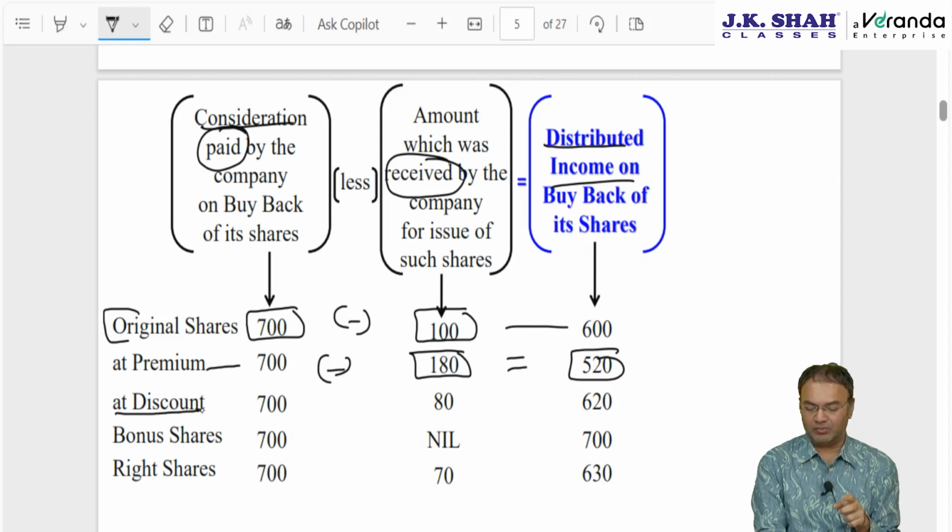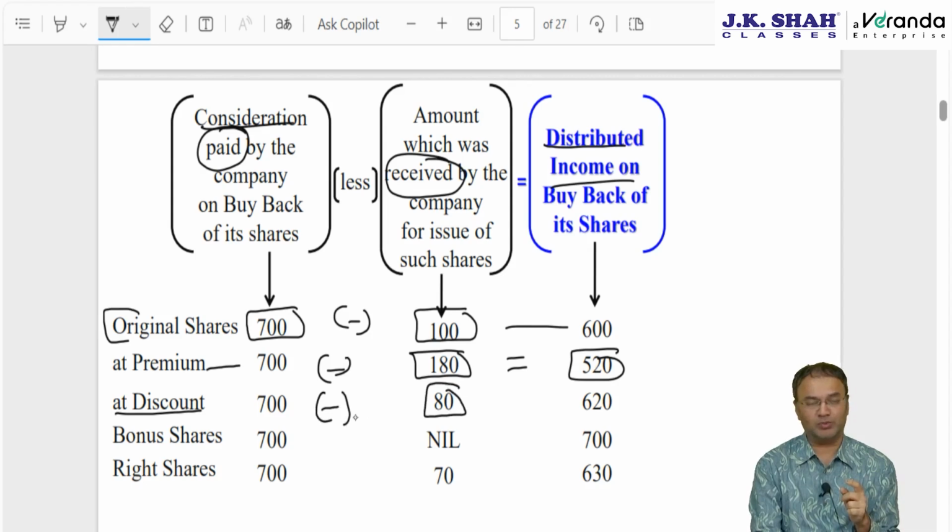Third possibility, company had issued shares at discount. I know that shares cannot be issued at discount, but suppose it is right shares. Okay, 700, say 100 rupee face value, company had issued it for 80 rupees, 20 rupee discount. Then amount deemed to be distributed income will be 620 rupees.